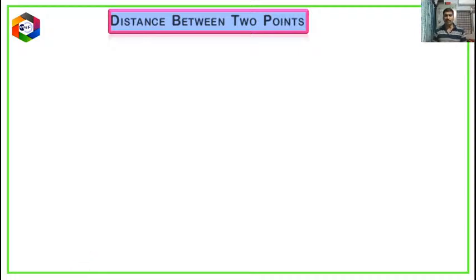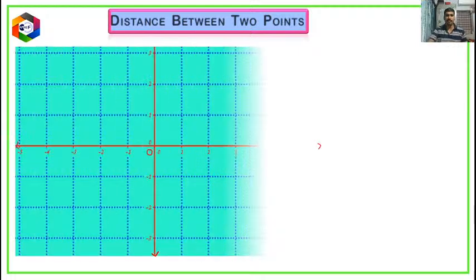Till now we have discussed what a plane is, what the x-axis is, what the y-axis is, and what quadrants are. In each quadrant, how the points are named and how the x and y values of the point behave, we have discussed. Now let us find the distance between points. Now we will take the special case first.